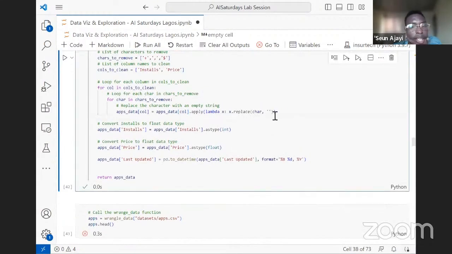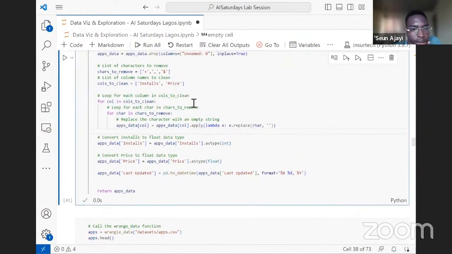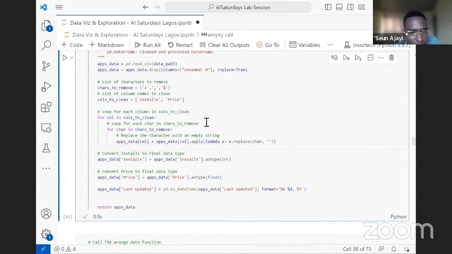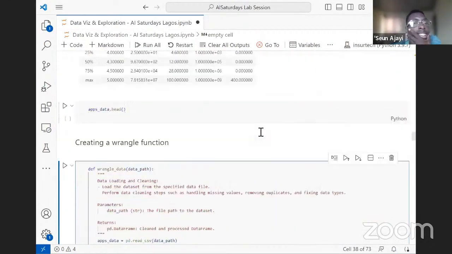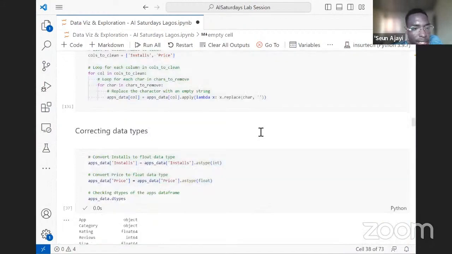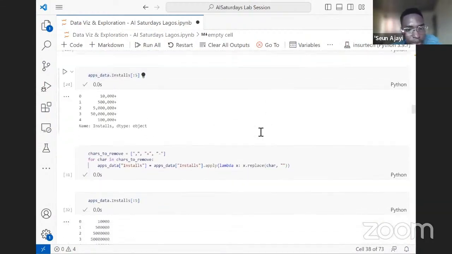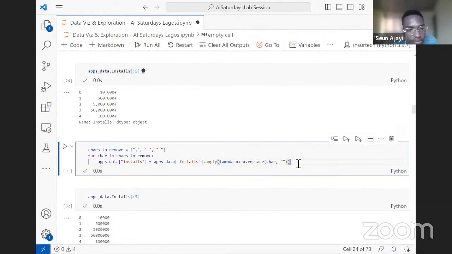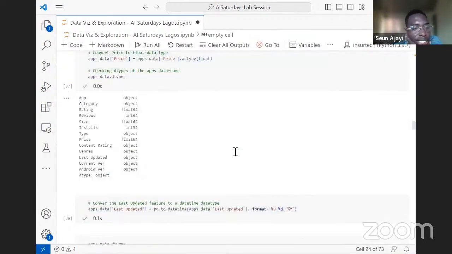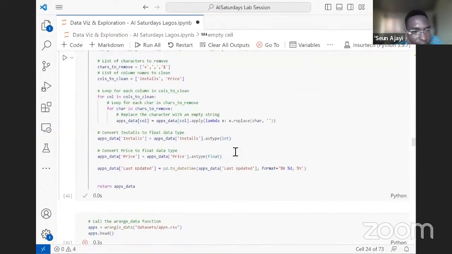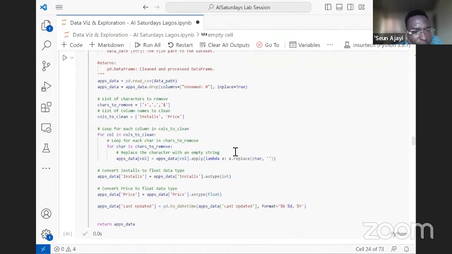Let's see what's happening here. Maybe it is the name. Let's do something different here.